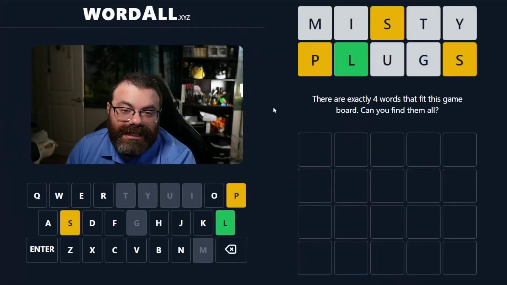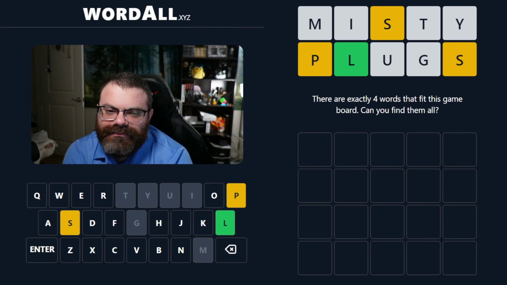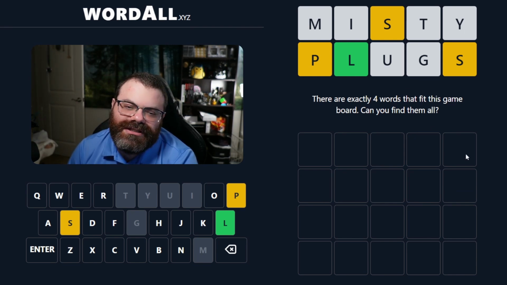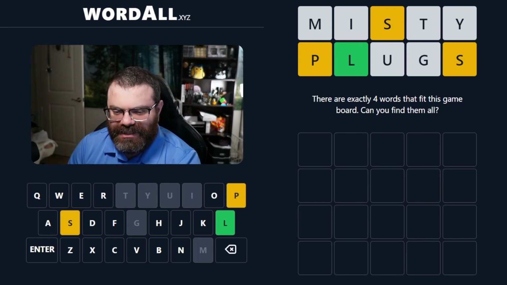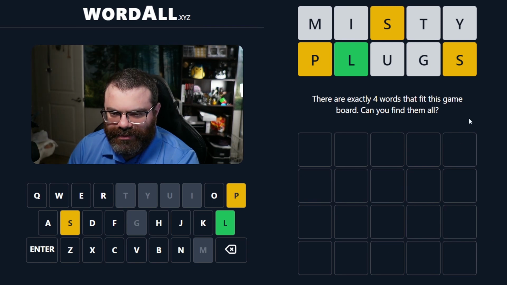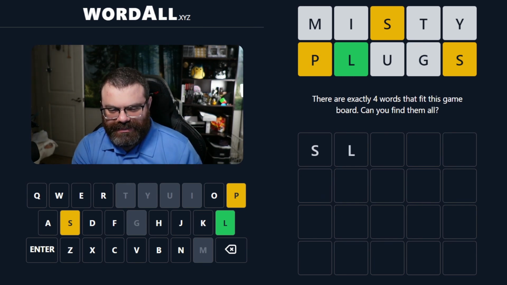Let's do WordALL. So in this game, you might remember I helped create instant Wordle, where it gives you 2 clues and then you need to find the one word that works. In this game, we get 2 words that are colored in a certain way, and we need to find all of the possible words. So today there's 4 possible words. So I'm thinking there's probably a few SL words, and then we need to put the P somewhere.